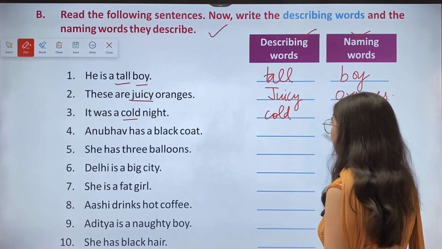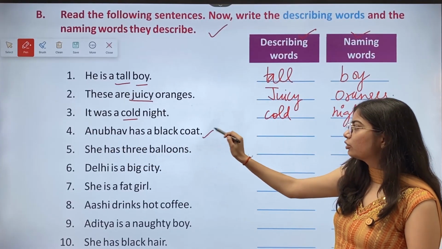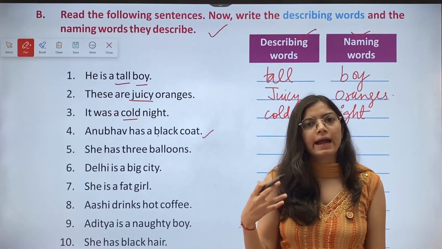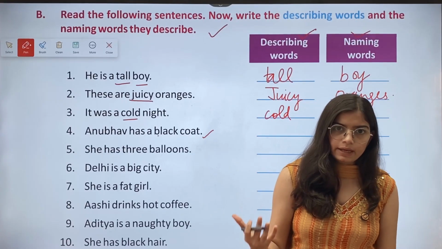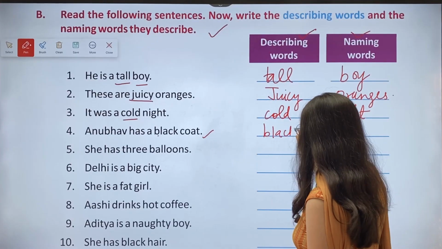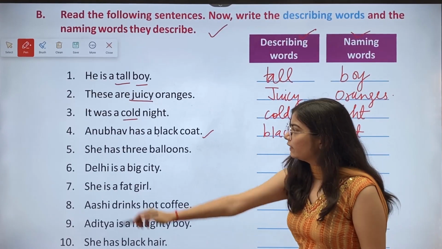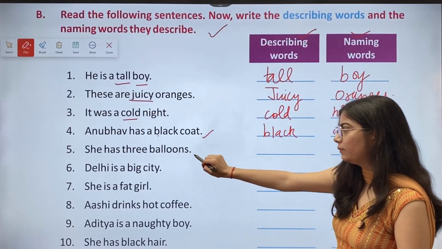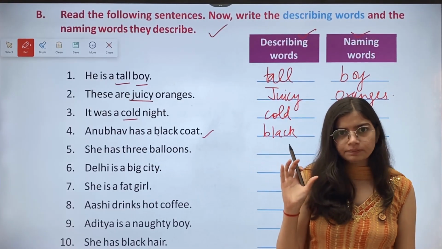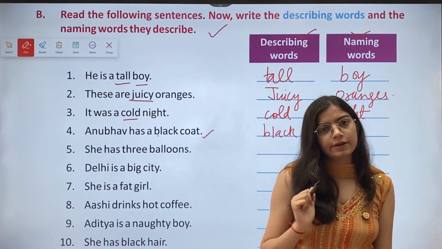Then we have fourth, Anubhav has a black coat. Black is the describing word and coat is a naming word. Then we have fifth, she has 3 balloons. Now, balloons is the naming word and 3 is the describing word.